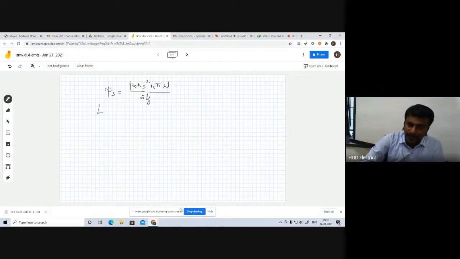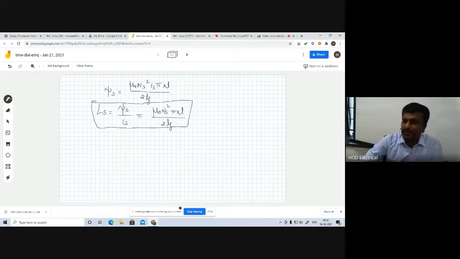Then the inductance Ls is nothing but psi s divided by Is, so we have mu naught Ns square pi RL divided by 2Lg. This is the self-inductance of the stator.